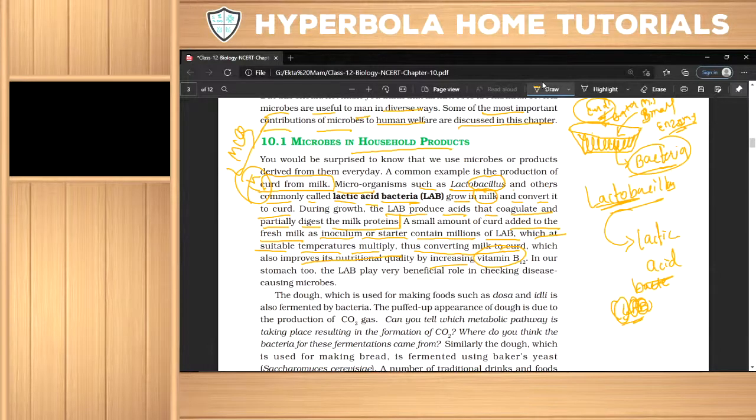We all of you know that हमारा जो stomach होता है ना, वो stomach में LAB play a very beneficial role. Why? Because checking disease causing microbes. Okay, done that. This is a household, the first example of converting milk to curd. Okay, now second example.